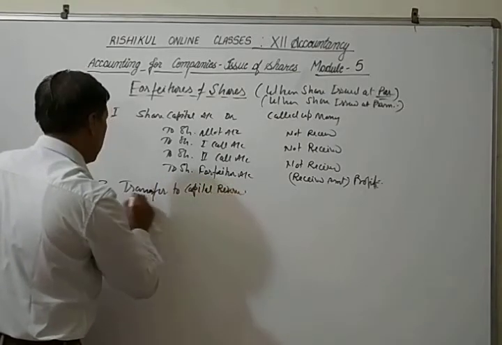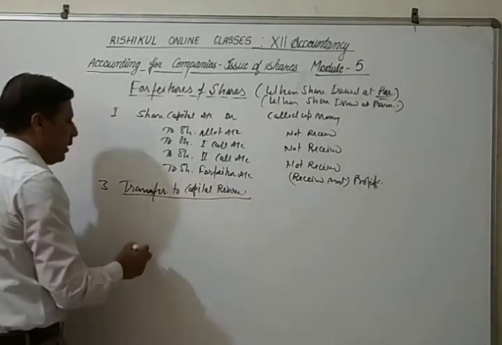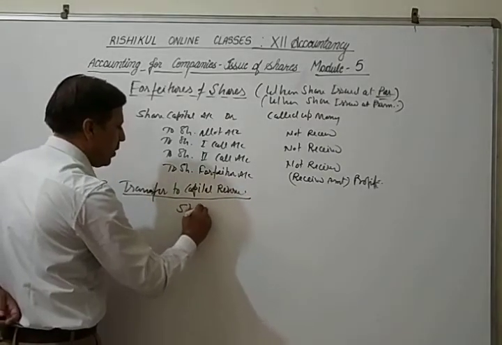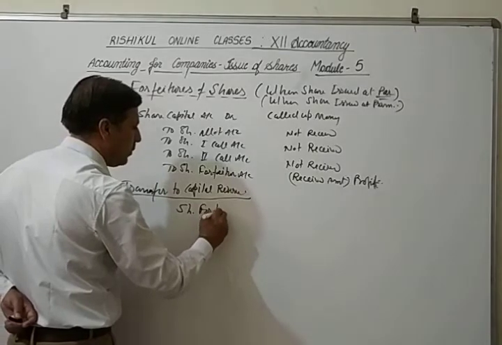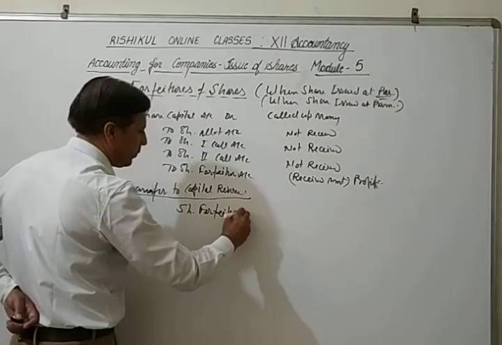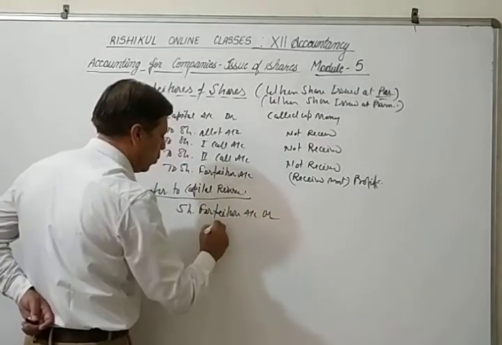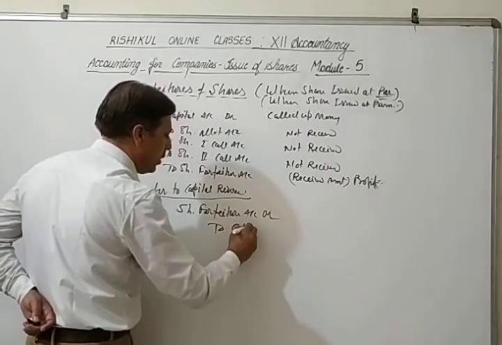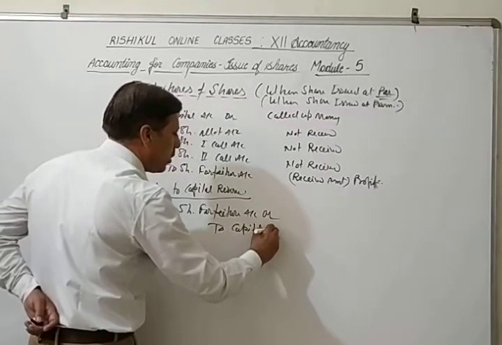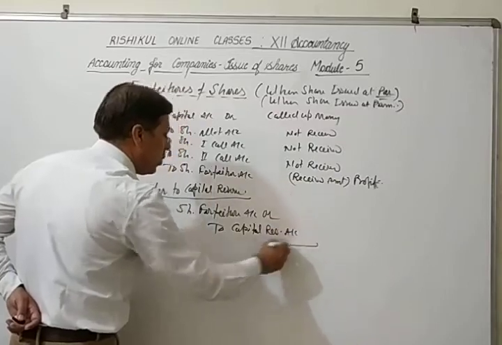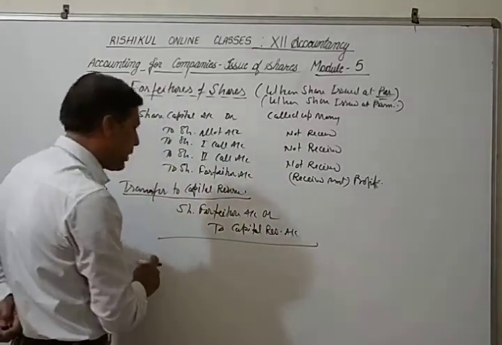What entry will we make? Share forfeiture account debit to capital reserve account. And how do you calculate that amount?